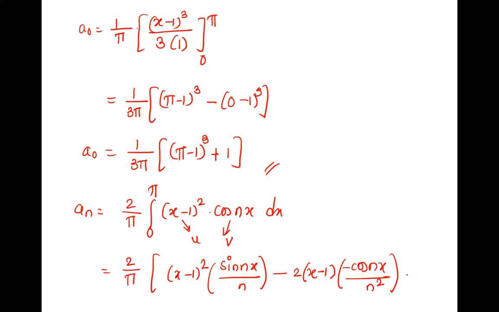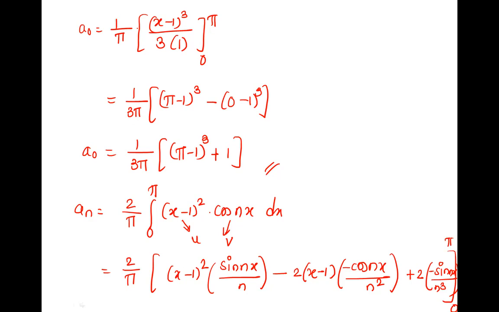Plus: derivative of 2x minus 2 is 2, minus 2 is constant, so 0. 2 into integration of this term, minus sign as it is, integration of cos is sine, so minus sin nx upon n cube. Is this over? Yes, because its next derivative will be 0.